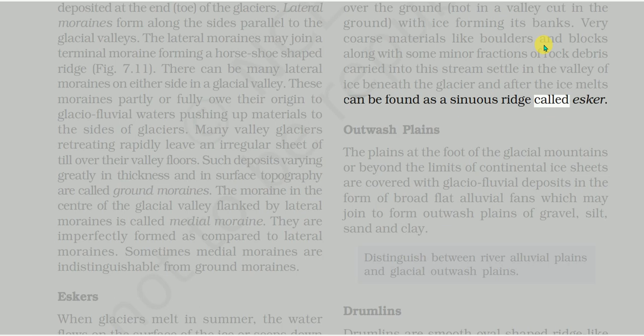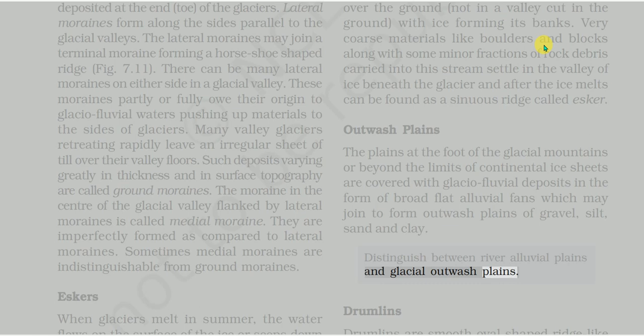Outwash plains. The plains at the foot of the glacial mountains or beyond the limits of continental ice sheets are covered with glaciofluvial deposits in the form of broad flat alluvial fans, which may join to form outwash plains of gravel, silt, sand and clay. Distinguish between river alluvial plains and glacial outwash plains.